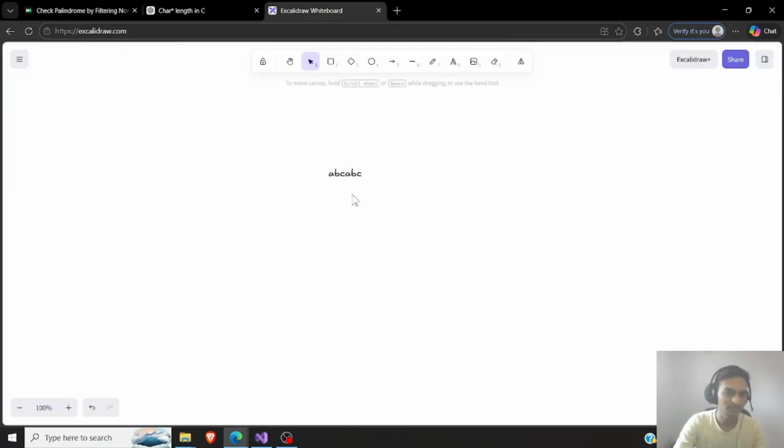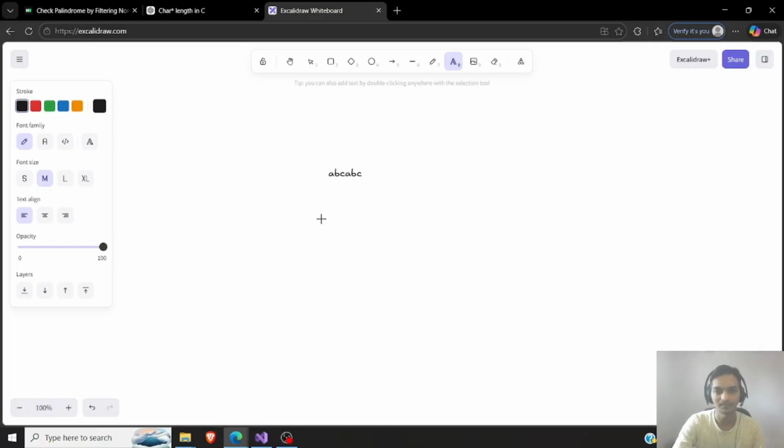But I'm looking at the case where there will be a palindrome, but it might be an odd number of characters: B A A B A, and then in between C here. So in this case the size will be 7, and because the size is 7, the half pointer will be at 7 by 2, which is 3, because it is giving me an integer: 0, 1, 2, 3.